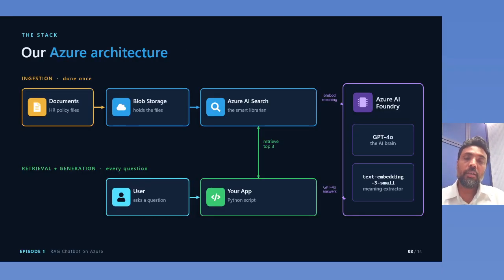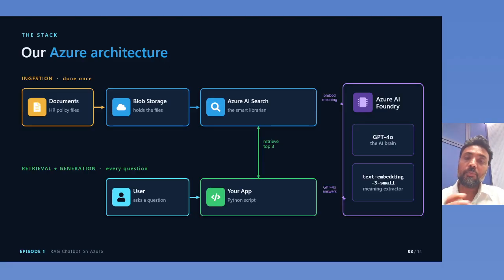So what could be the architecture on Azure? Your documents, your HR policies and all, can be uploaded to blob storage. Then you have the AI Search, which is a smart librarian here. When you are asking questions, your application gets the prompt and reaches out to the AI Search, which retrieves the three pieces. They are then passed to the AI brain and embedding model, which is part of AI Foundry, and it will read the question, understand the meaning, then read the pages and answer.